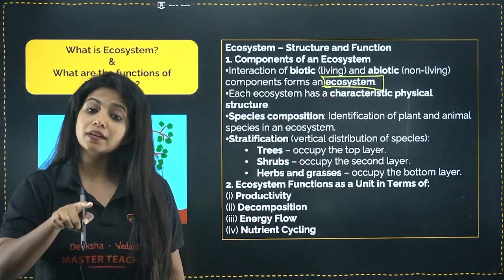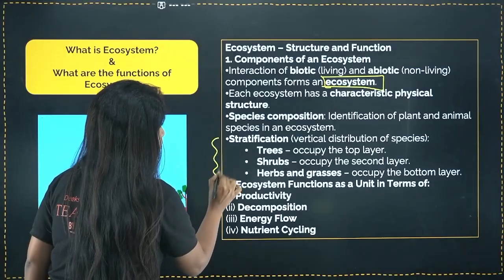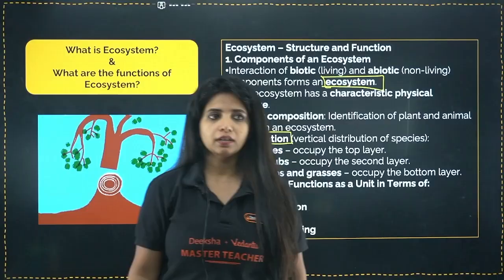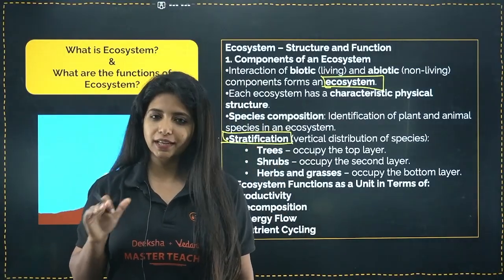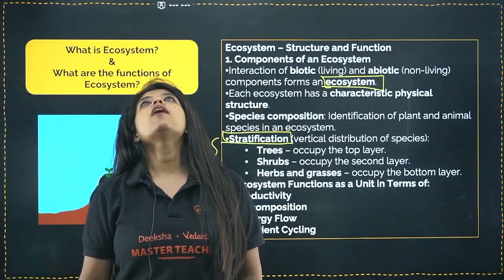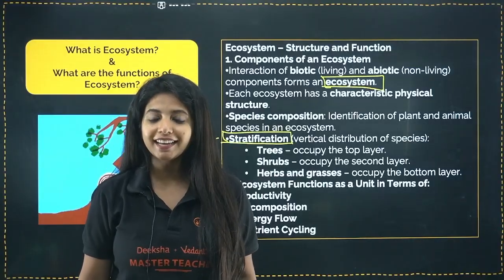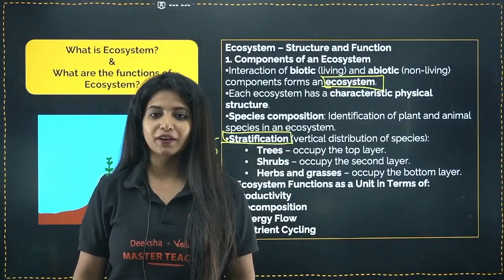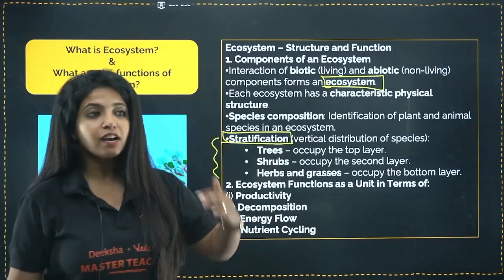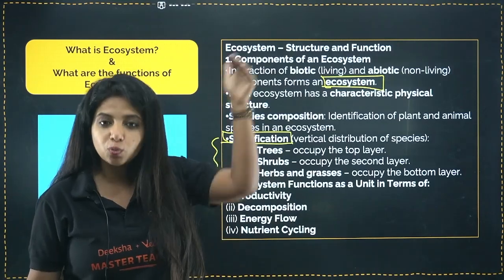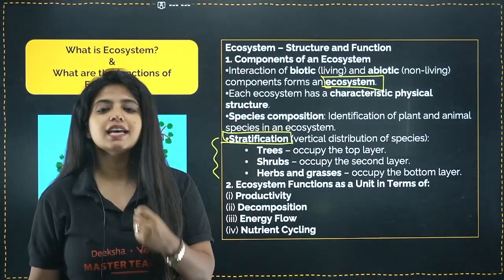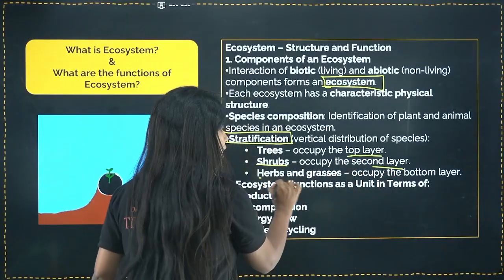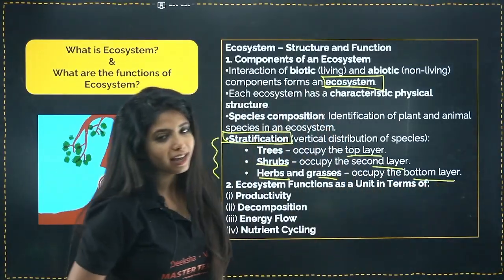Okay, ma'am. Now, what is important apart from this? The other thing that is important is the term stratification. What do you mean by stratification? It is the vertical distribution of species. For example, if you go to a forest and look up, what do you find? Very big trees, right? And then if you look down, there are shrubs. And if you look further down, you will find herbs as well as grasses. So the vertical distribution of these species is known as stratification. Trees occupy the top layer, shrubs occupy the second layer, herbs and grasses occupy the bottom layer.